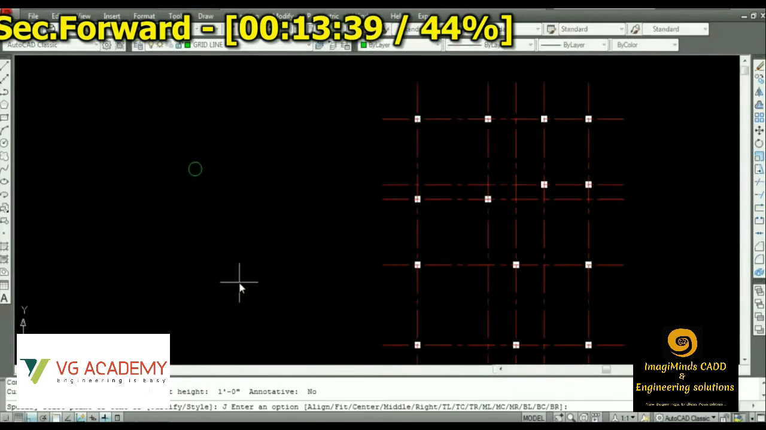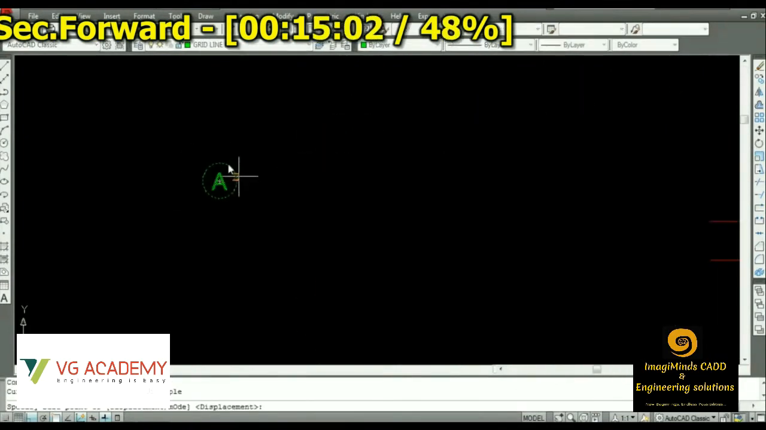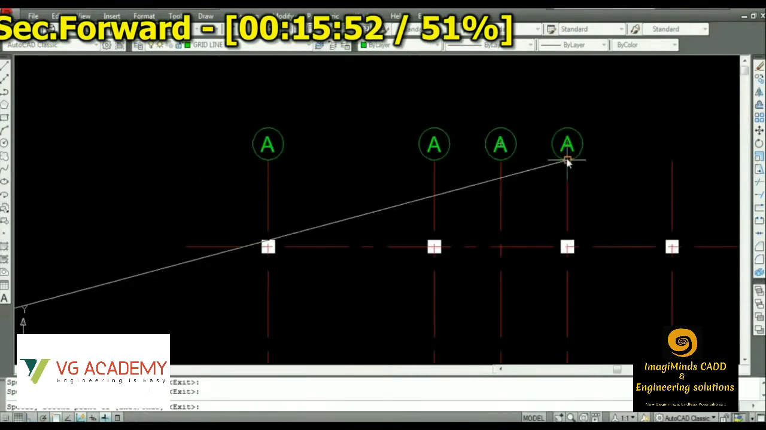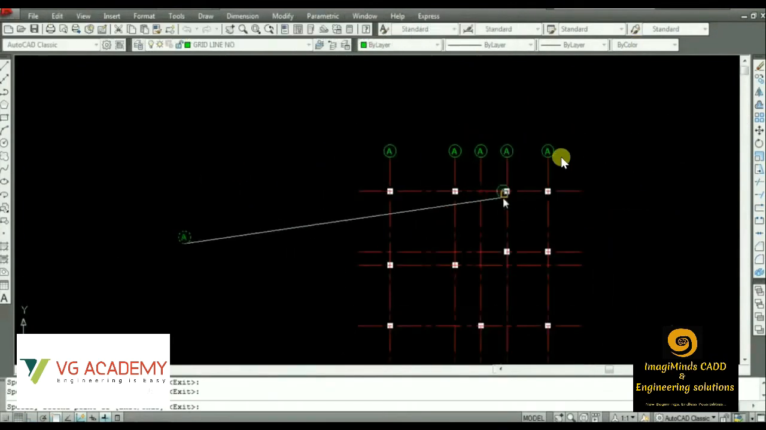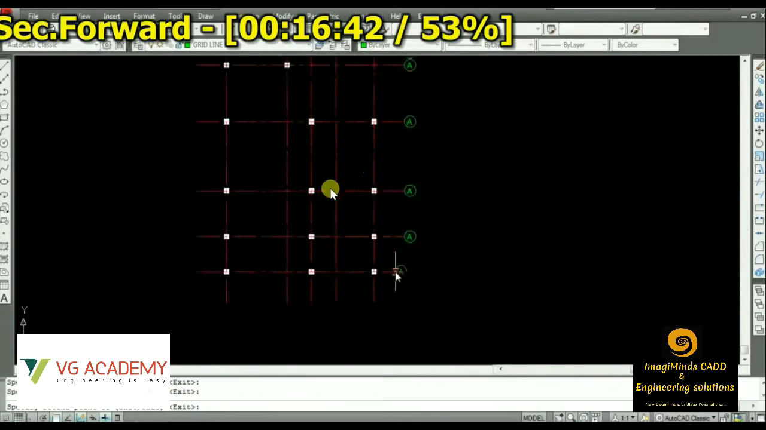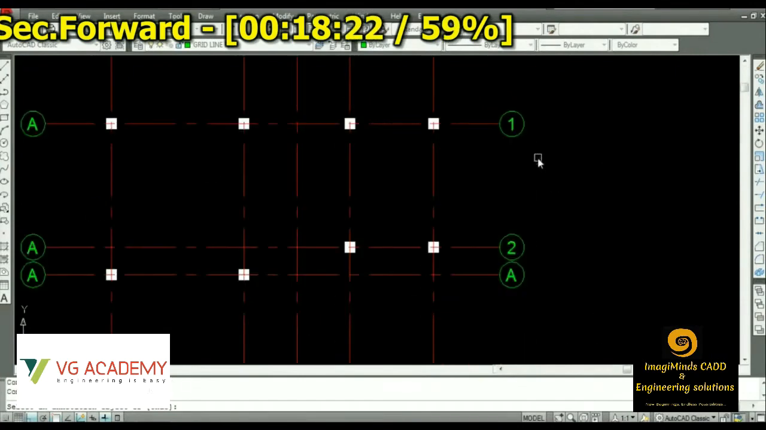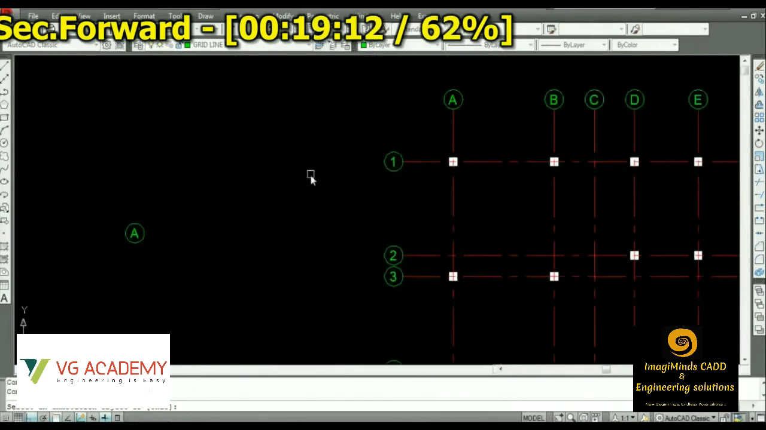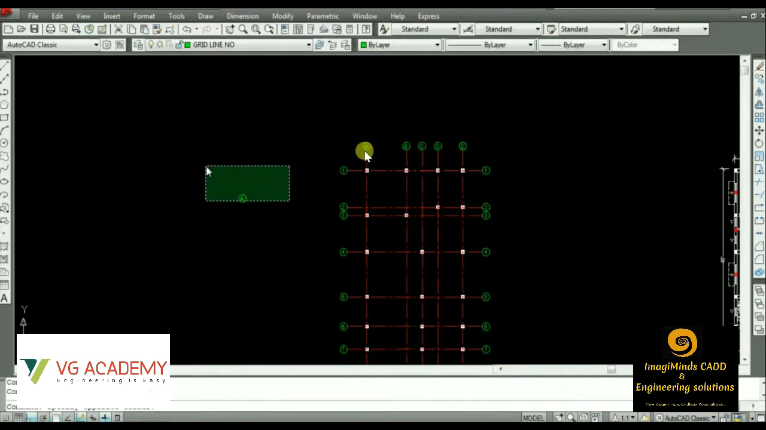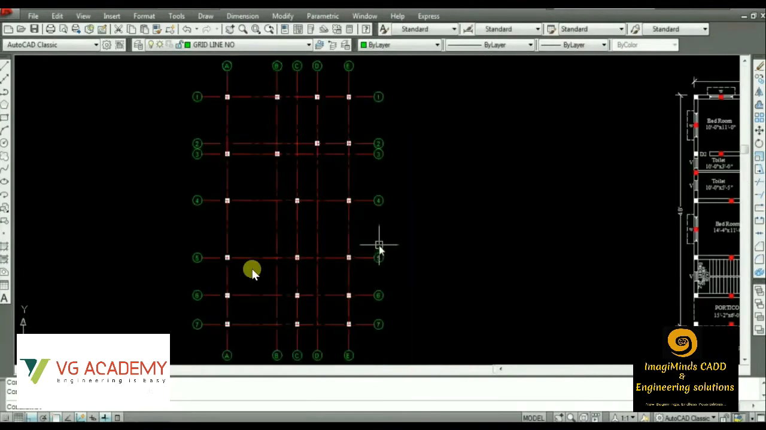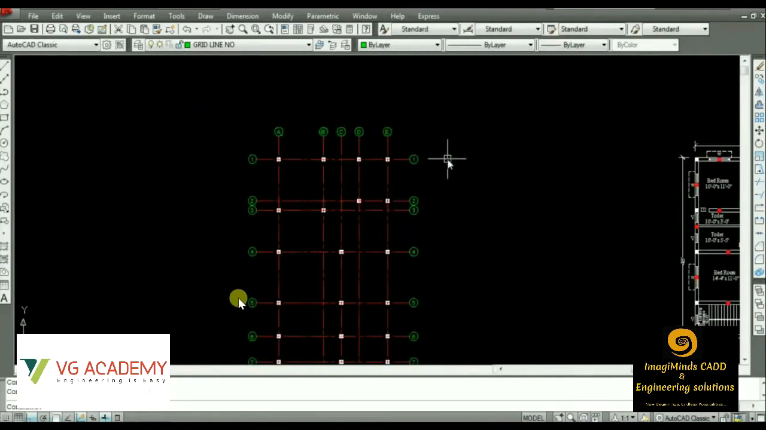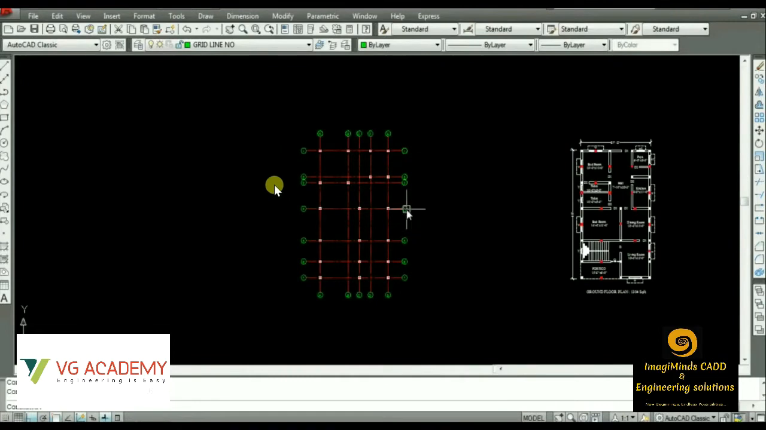So we are creating the bubbles now. Then we'll be giving the grid numbers like A, B, C, D in a single row and 1, 2, 3, 4. Like this we'll be marking the columns. Let us say in this direction we have marked A, B, C, D, E, and vertically we have marked 1, 2, 3, 4, 5, 6.